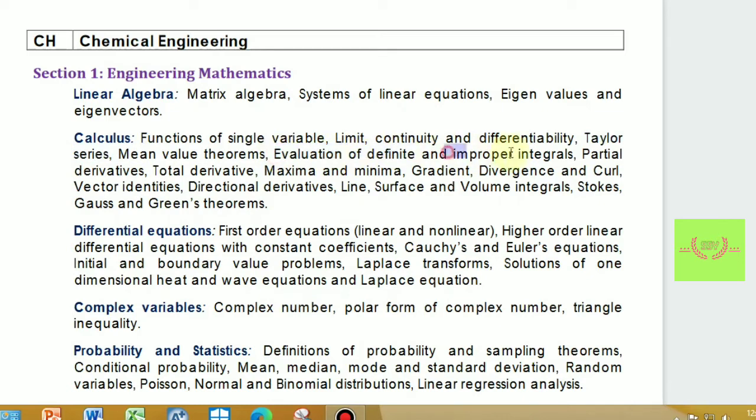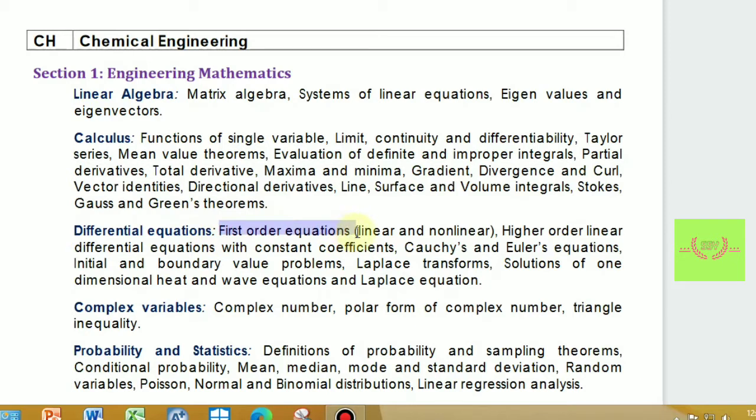Also we can have one more question on maxima and minima, or we can also have gradient, divergence and curl. So we should always brush up these concepts of calculus before giving GATE.